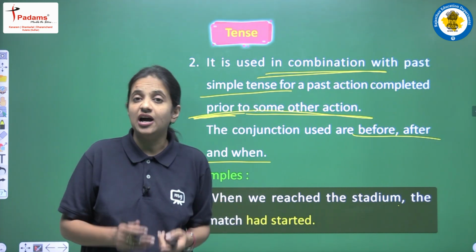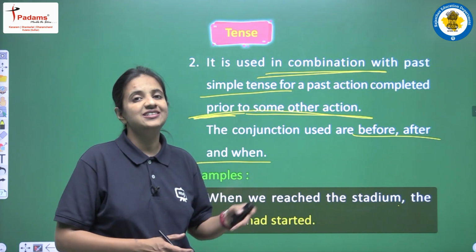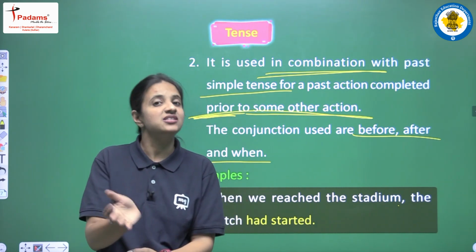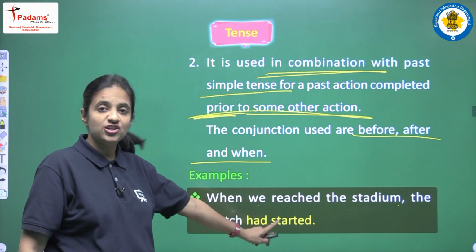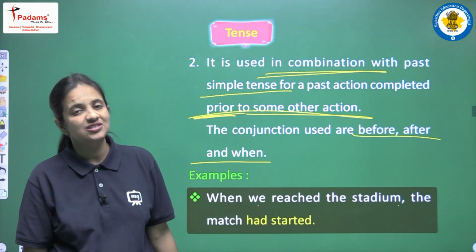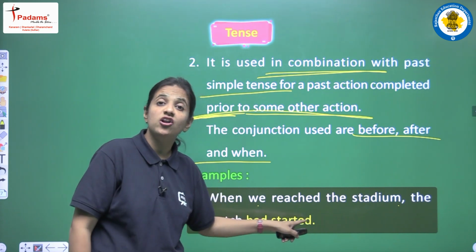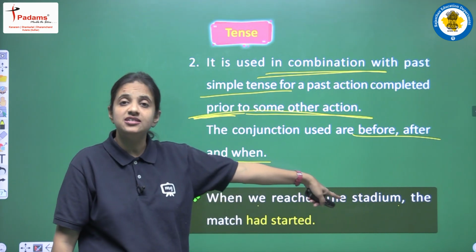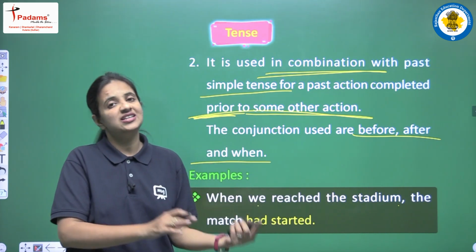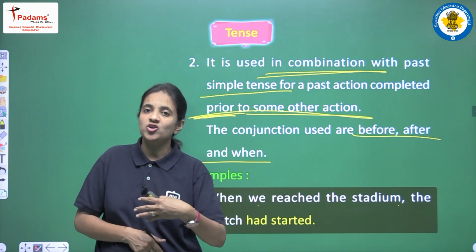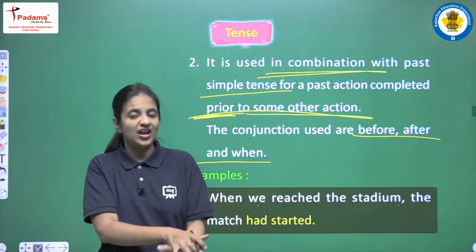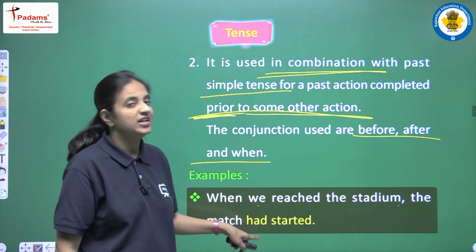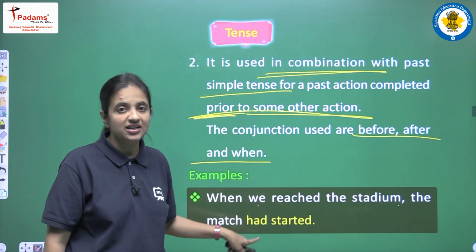कि जो match है वो start हुआ. So we are having this thing that जो action पहले complete हुआ है that action we will write using past perfect tense. So इन दोनों में से कौन सा action पहले हुआ है? The first action that was there, that the match had already started. Okay, so the match had started when we reached the stadium. So match पहले start हो चुका था जब हम stadium पहुंचे, हमारे पहुंचने से पहले match start हो चुका था, right? So कौन सा action पहले हुआ है? Match start होने का. So yes, this clause we will write using past perfect